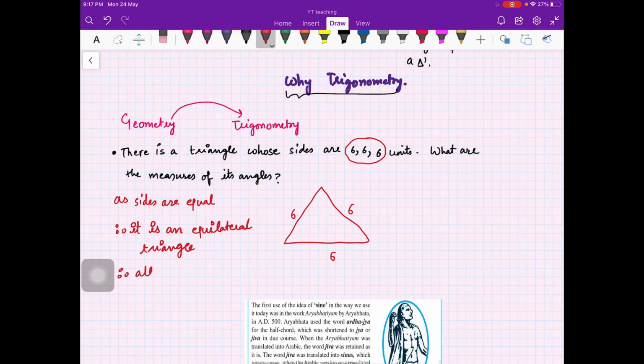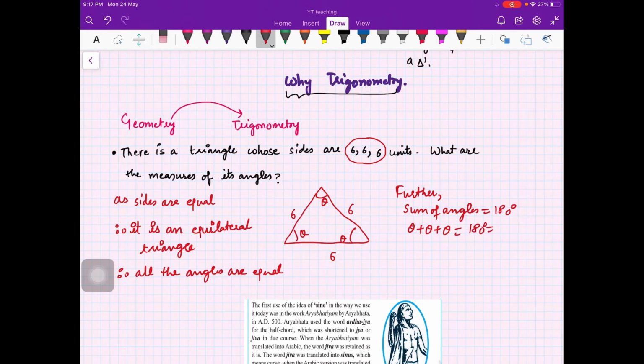Therefore all the angles are equal. Suppose the angle is theta, theta, theta, and further we know the sum of the angles is equal to 180 degrees. Therefore you have theta plus theta plus theta is equal to 180 degrees, which gives you 3 theta is equal to 180 degrees, so theta is equal to 180 degrees divided by 3, 60 degrees. So we get that each angle is 60 degrees, right?